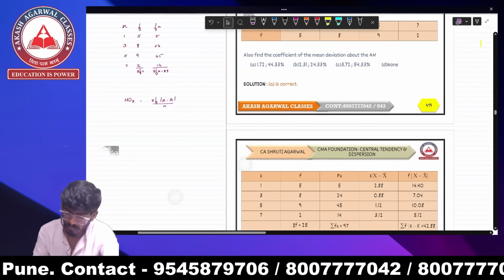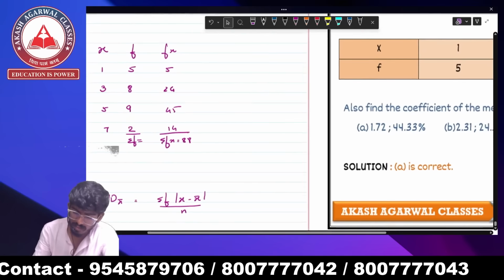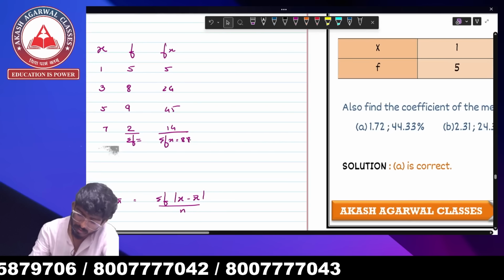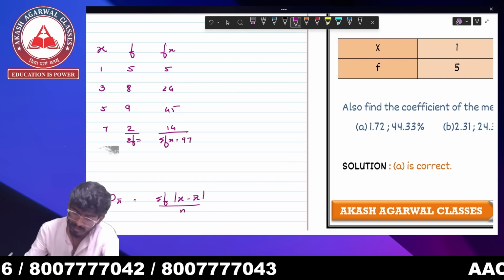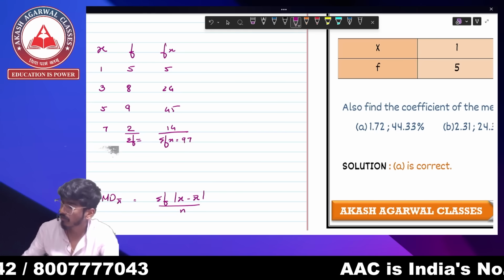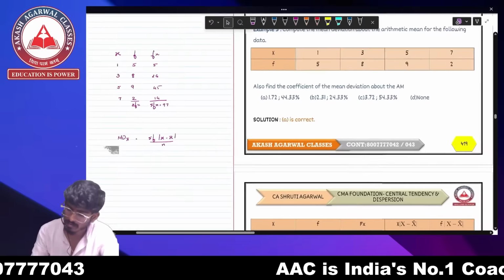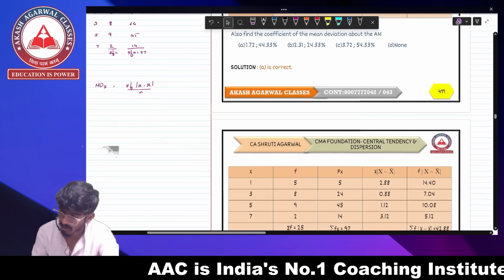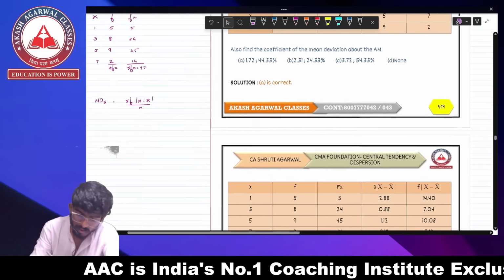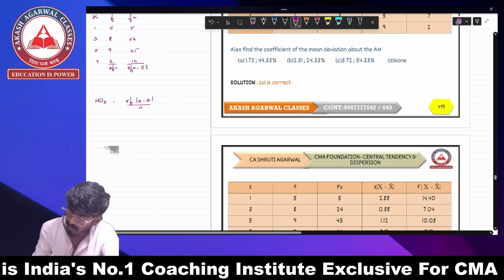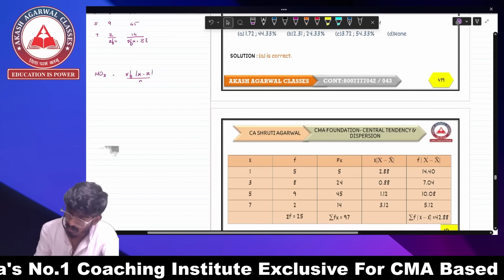I guess 44, 45, 14. It's 97. I've missed 5, I guess. Yeah, 97. Let me check once. 5, 24, 45, 14. It is 88. 5, 24, 45, 14. It is 88, not 97. The solution given here is wrong.